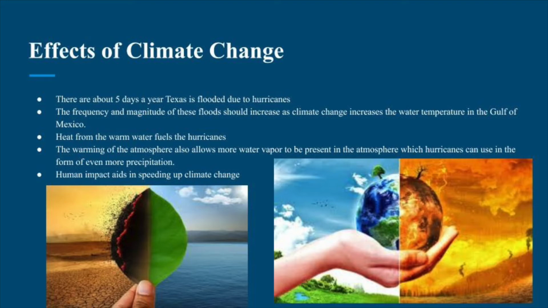Effects of climate change. There are about 5 days a year Texas is flooded due to hurricanes. The frequency and magnitude of these floods should increase as climate change increases the water temp in the Gulf of Mexico. Heat from the warm water fuels the hurricanes, as I already said. The warming of the atmosphere also allows more water vapor to be present in the atmosphere, which hurricanes can use in the form of precipitation. Human impact aids in speeding up the process of climate change.